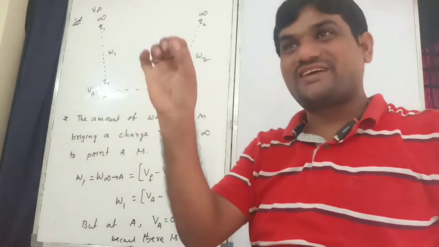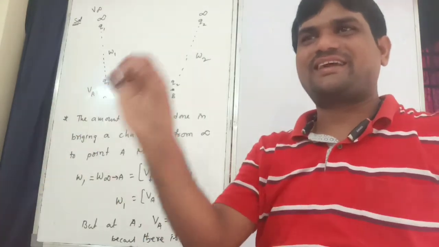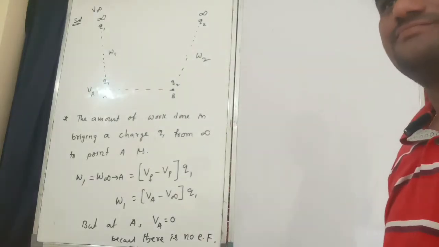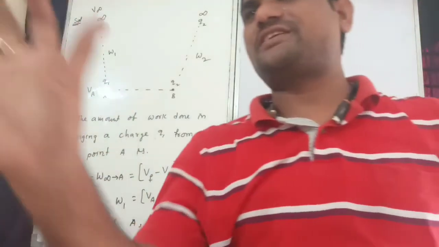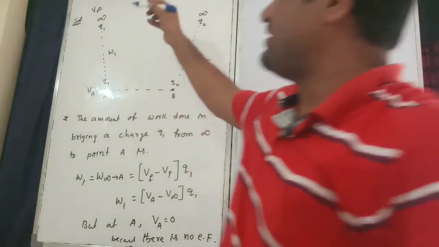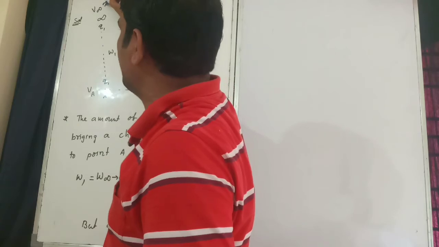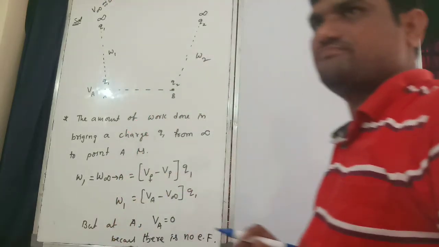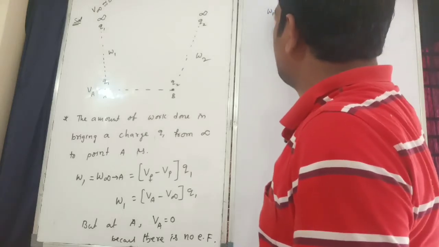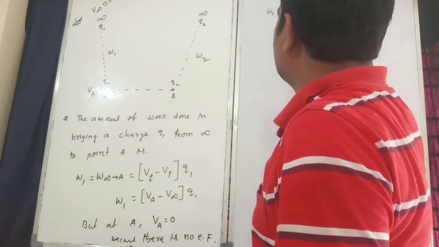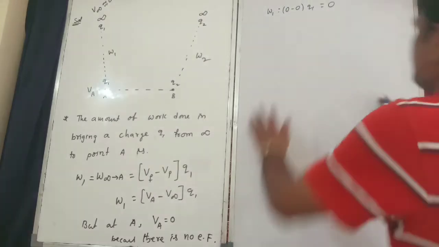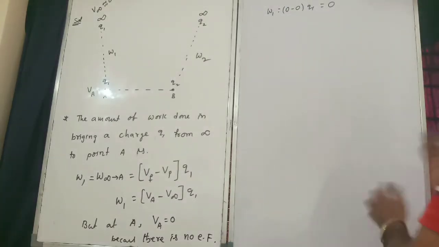That is the absence of electric field. V infinity is always nearly 0, negligible. Therefore W1 is equal to 0 minus 0 into Q1, that is, W1 is equal to 0.